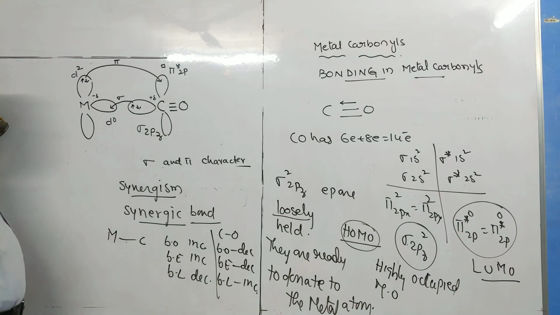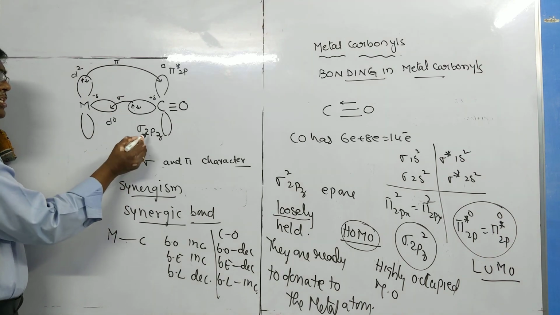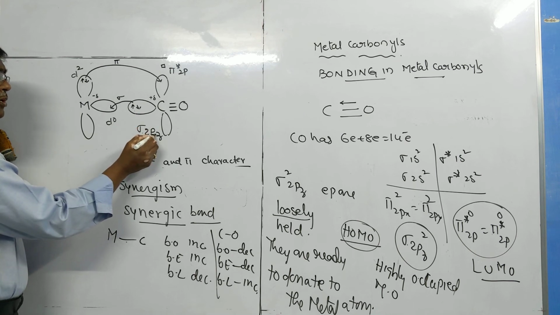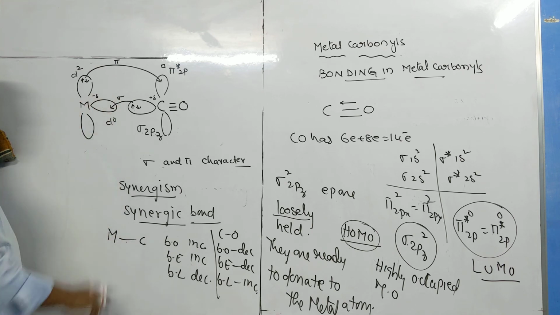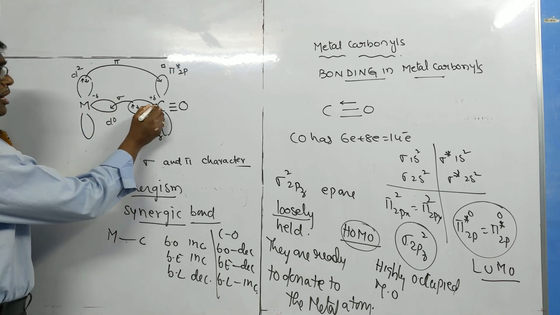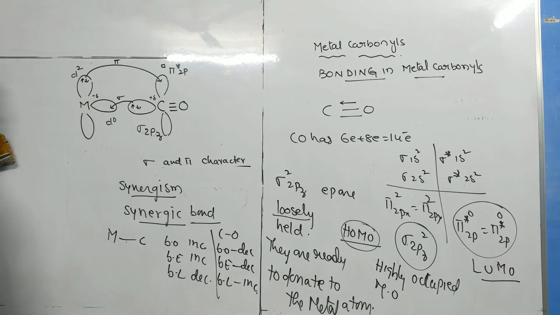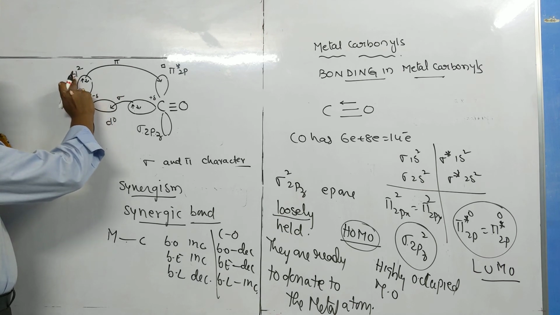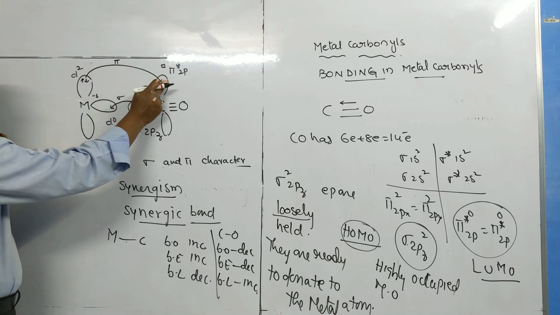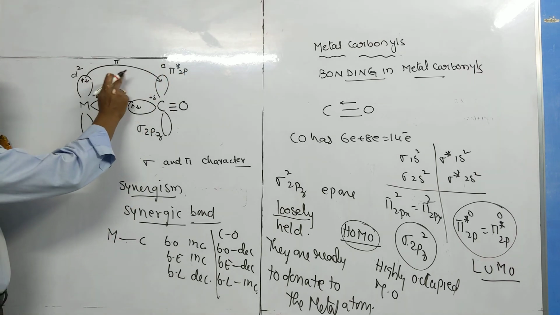Thus, the bonding is taking place in the metal carbonyls. I repeat once again. One sigma bond is formed by the donation of the electron pair of sigma 2pz to the vacant d orbital of metal. After bond formation, carbon will get partial positive charge, and the metal atom will get partial negative charge. The partially negative charged metal atom donates the lone pair of the d orbital to the vacant anti-bonding molecular orbital pi star 2p. Thus a pi bond is formed.